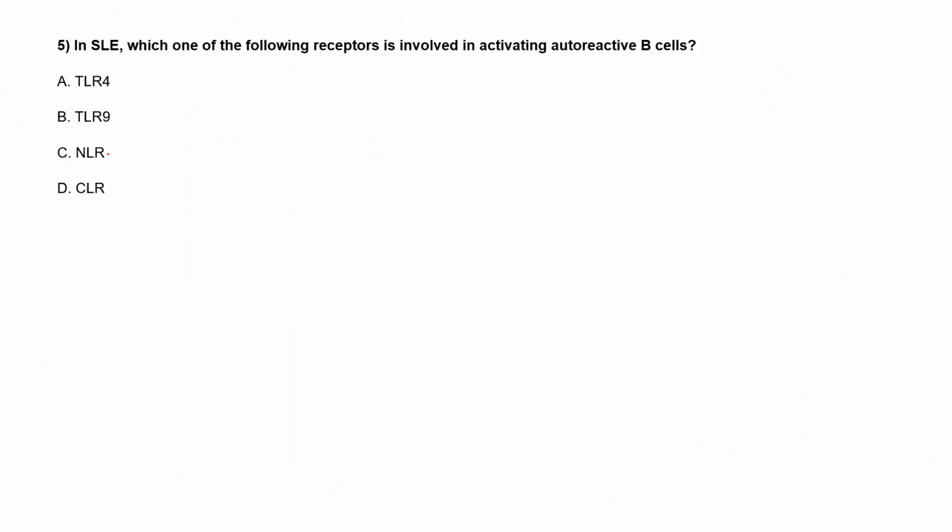Moving to the next question: in SLE, that is systemic lupus erythematosus, which one of the following receptors is involved in activating autoreactive B cells? This is a memory based question. Option A is TLR4, toll like receptor 4. Option B is TLR9. Option C is NLR. Option D is CLR.